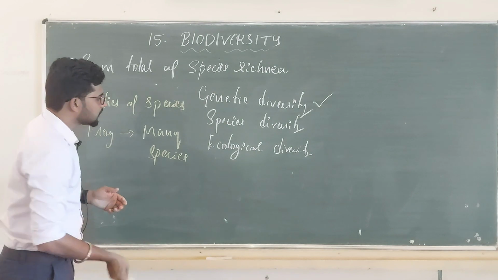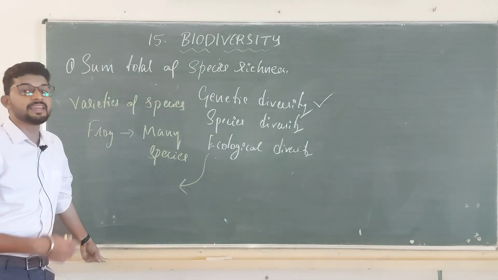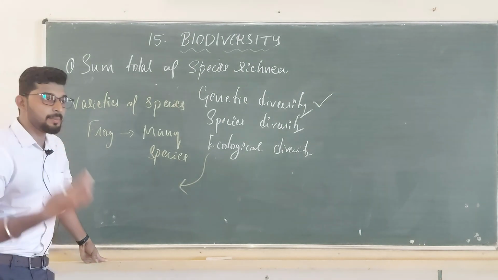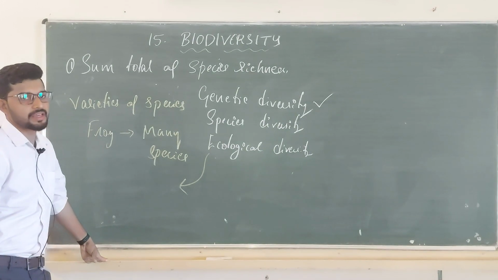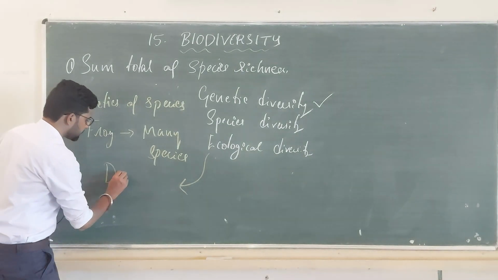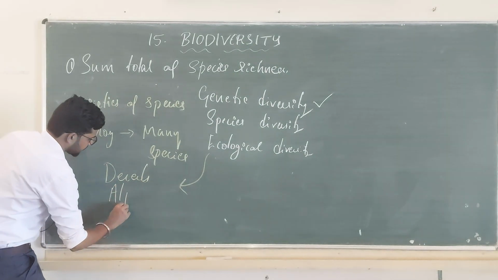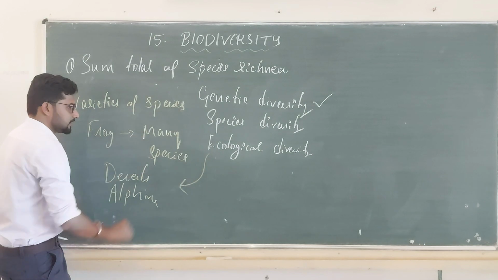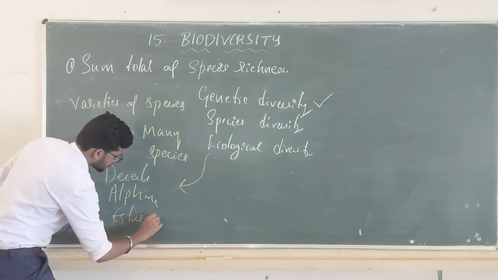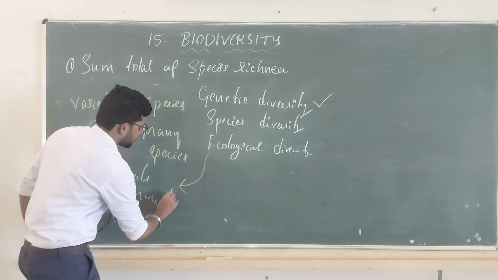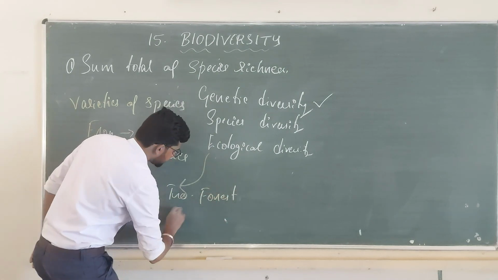Then what do you mean by ecological diversity? Different ecosystems or different habitats in a particular area is known to be the ecological diversity. Even you can find deserts, right? Alpine forest you can find, right? Even you can find estuaries. Tropical forest you can find, sea coast.